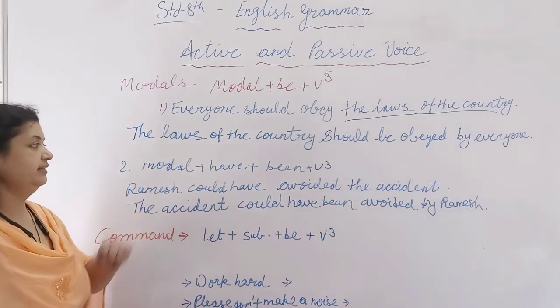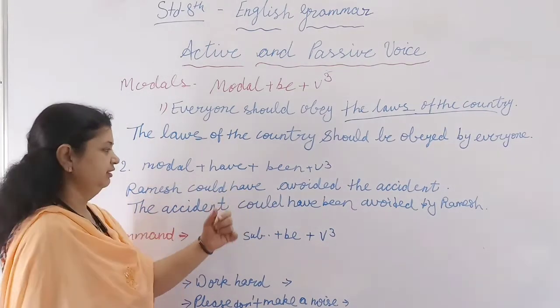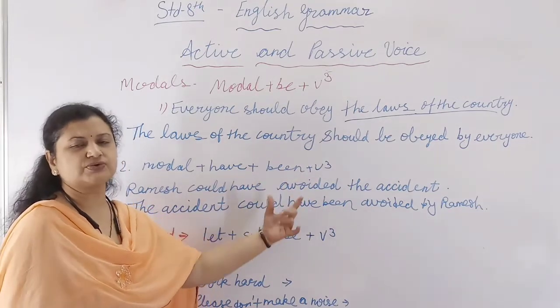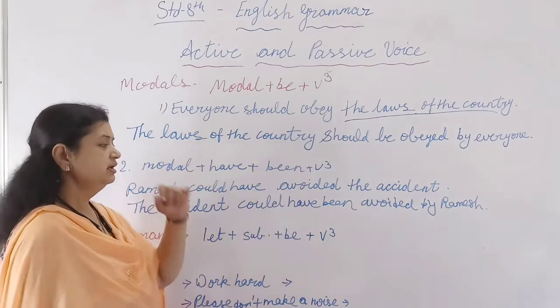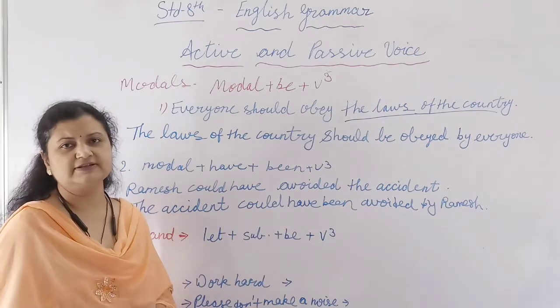Then you have to frame like this. So remember that if have is given with the verb, you have to use been to make the passive sentence. Now let's come to the command sentence.